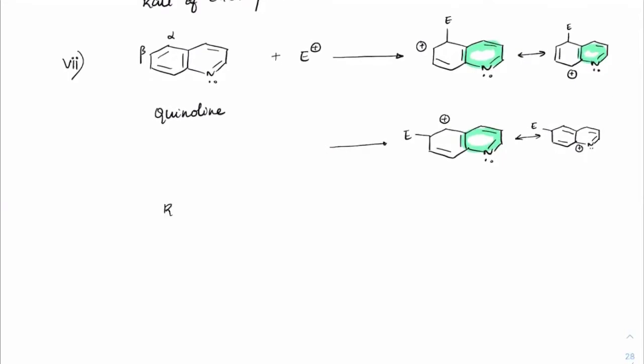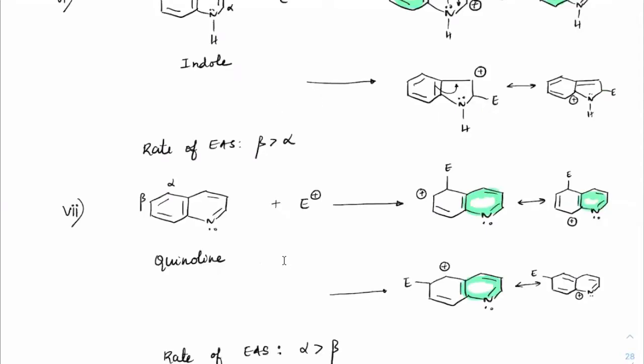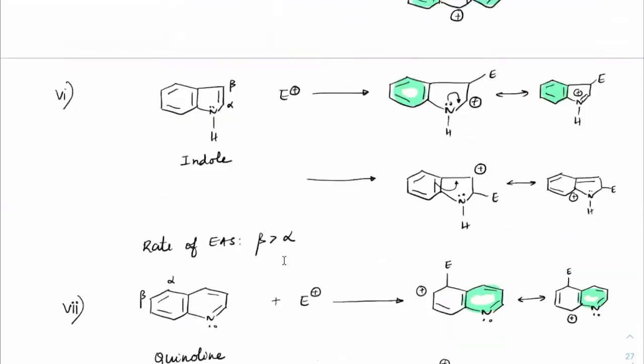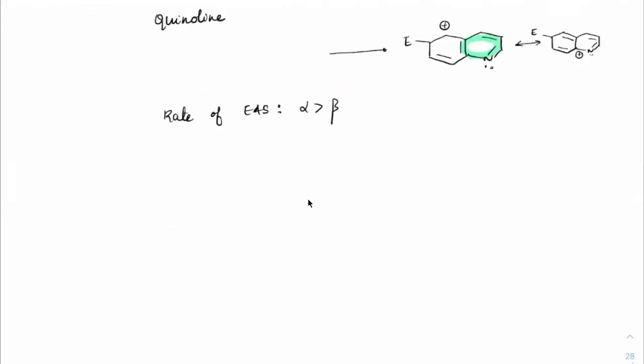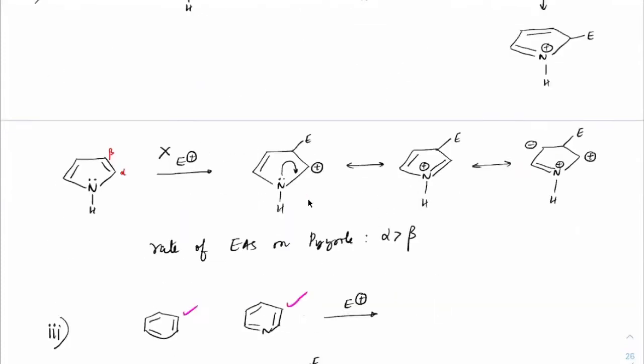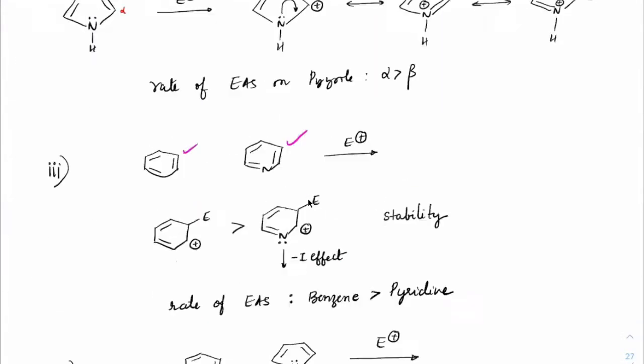Right. So rate of EAS, tell me guys, should be better, alpha or beta? Alpha is better than beta. Very good. I guess all of you understood these points. So once you know why benzene is more reactive, here we have discussed that beta. Check out here, third case. Let us see the next concept here. I hope all of you are able to figure out on which position what group will come.